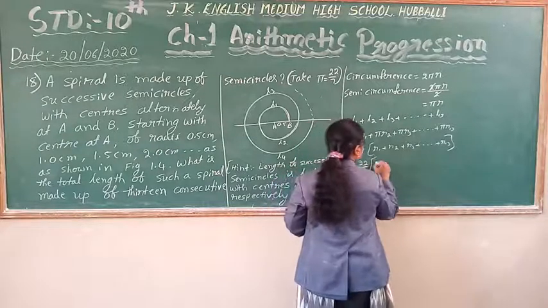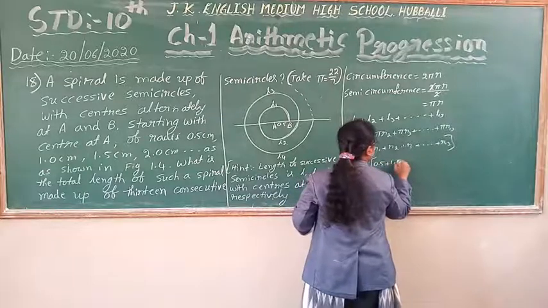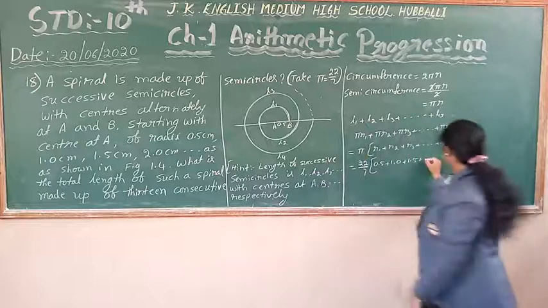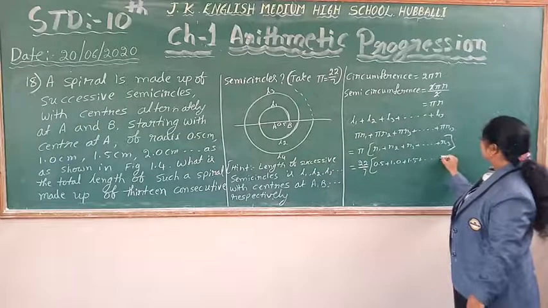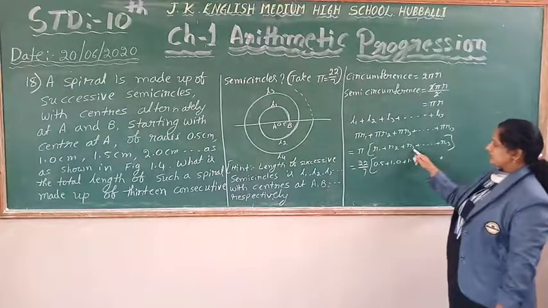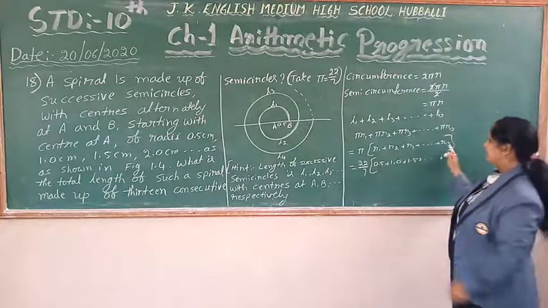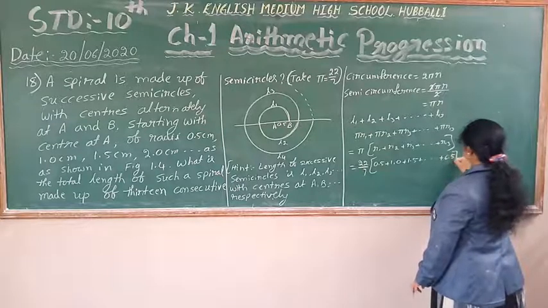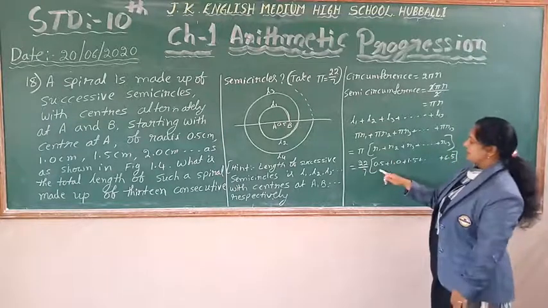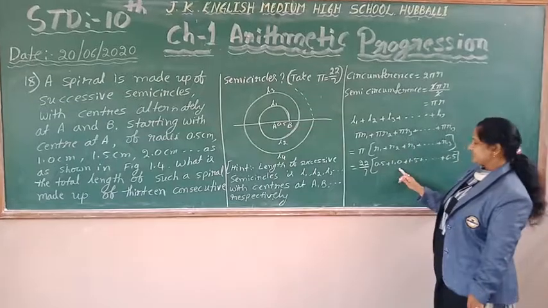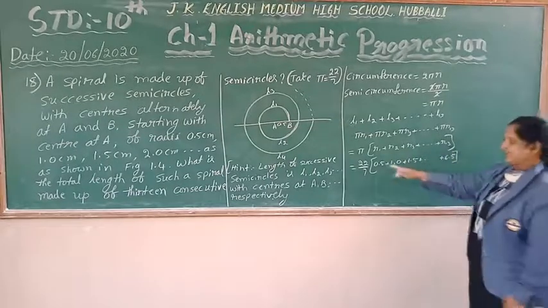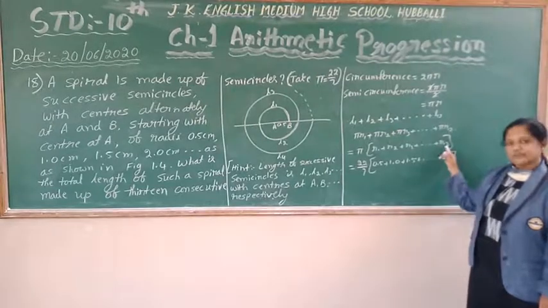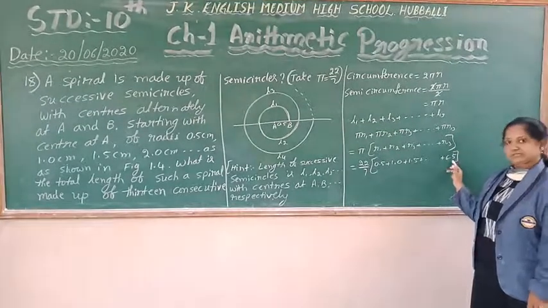Here the radii are 0.5, 1.0, 1.5, continuing up to 13 terms. If I multiply, 13 times 0.5 is 6.5, which is the radius of the 13th semicircle.